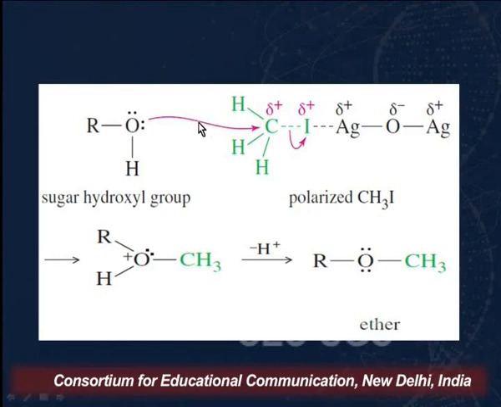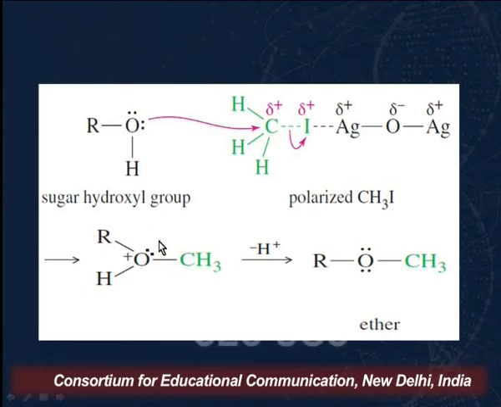So now this lone pair of electrons on oxygen will act as a nucleophilic site and will form a bond here. As a result of bond formation here, we will get a protonated ether.